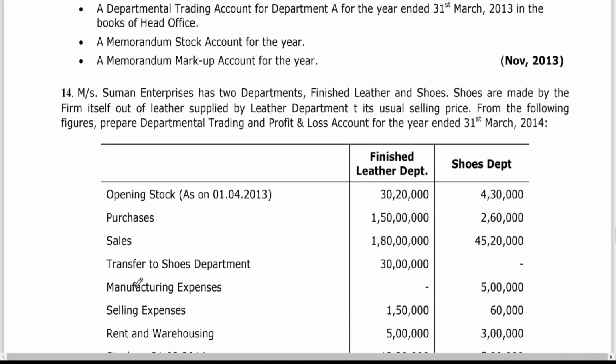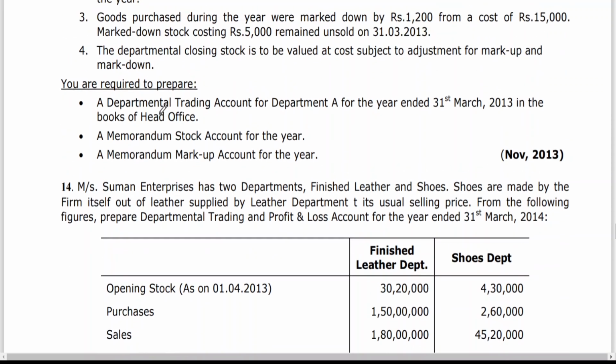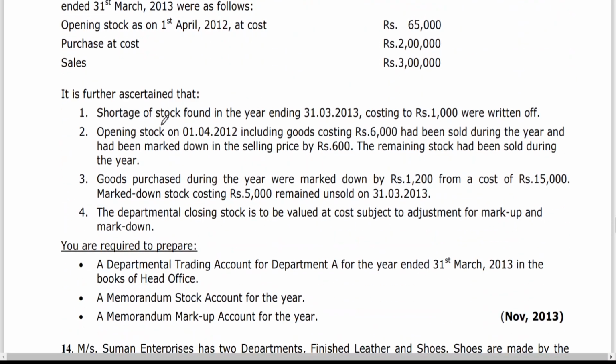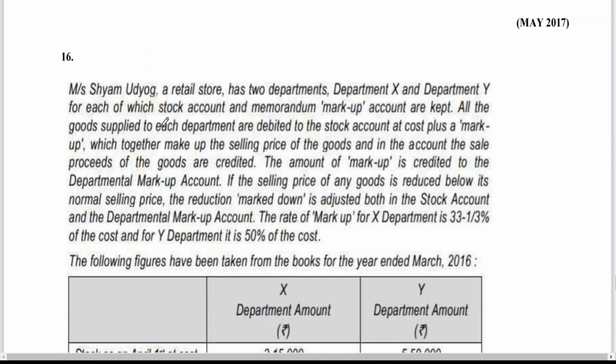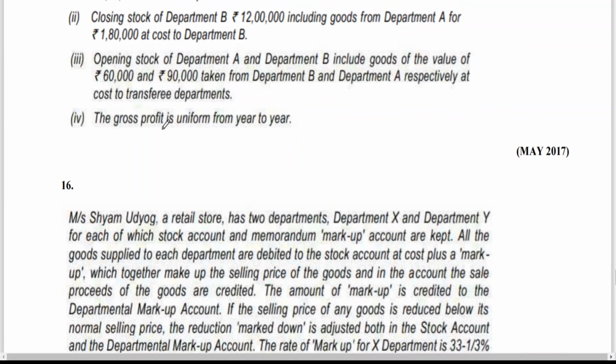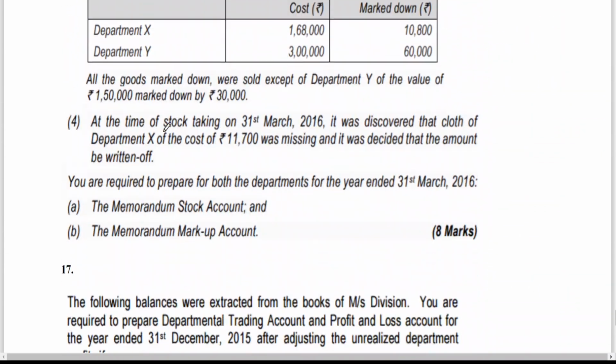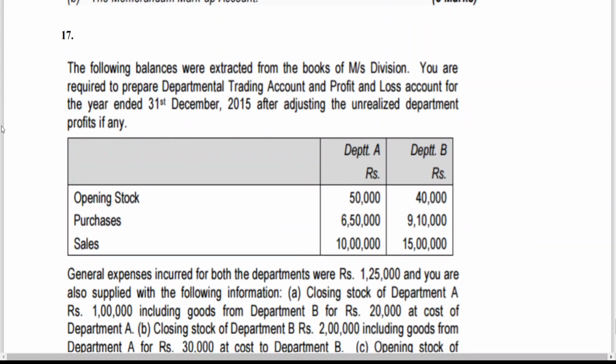Then we can try this one, the 14th, and it's like the fourth problem. And then we are having one more at last. We will be learning memorandum stock account and memorandum markup account. This is another model. Just to give clarity, there are 17 problems, I think. In the material, we can work out a few problems, and I wish to give you some as homework.